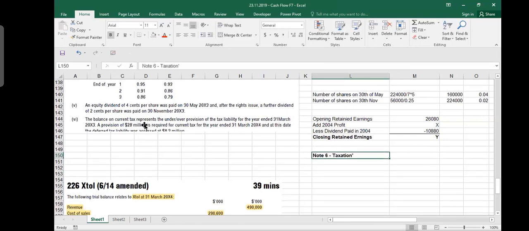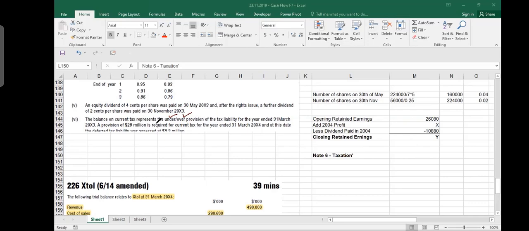The balance on current tax represents the under or over provision. Now he is always trying to trick you. He does not tell you whether it is under or over. It says under over provision, so you have to see it yourself. If it is under provision, it means that last year you allocated a lesser amount, so you have to pay more tax this year. If it is over provision, it means last year you allocated more, so this year you will pay less tax. So under provision will increase your tax expense this year because last year you under provided. Last year you paid less, so you have to pay now. Over provision means that you paid more last year, so this year you will pay less.